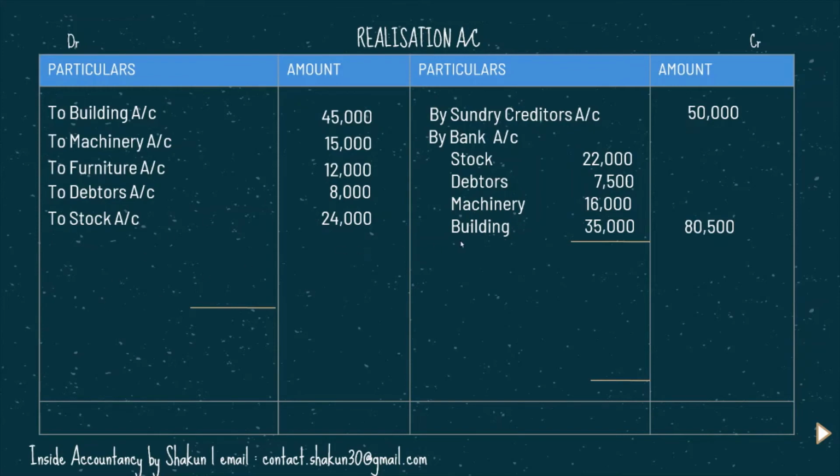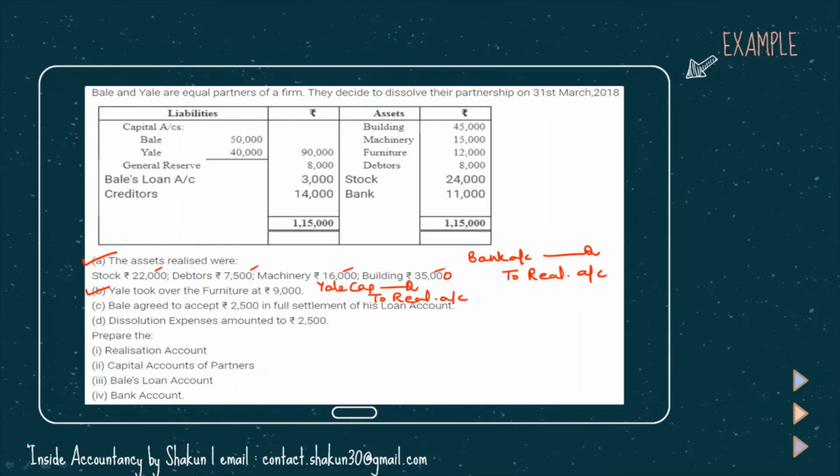So we had done one more entry. First entry was about the realization of assets that we have posted here. The second was about the partner taking over the assets. So Yale's capital was debited and realization was credited. Therefore, it has been shown on the credit side. Moving back to the question, the next adjustment is Bale agreed to accept 2500 in full settlement of his loan account.